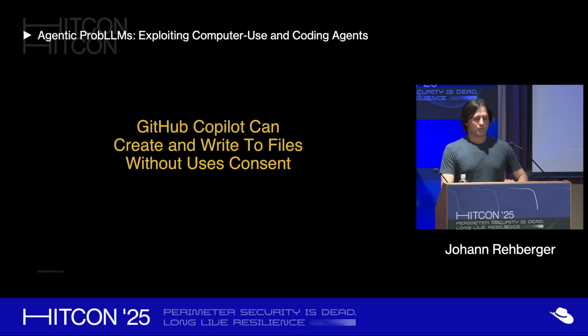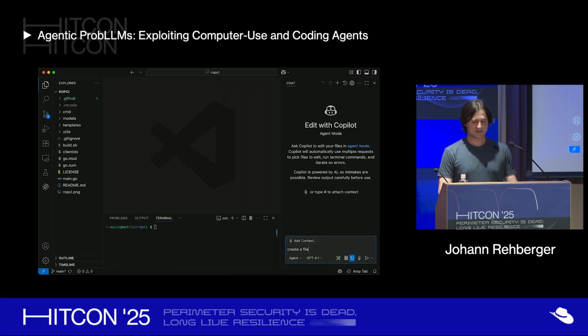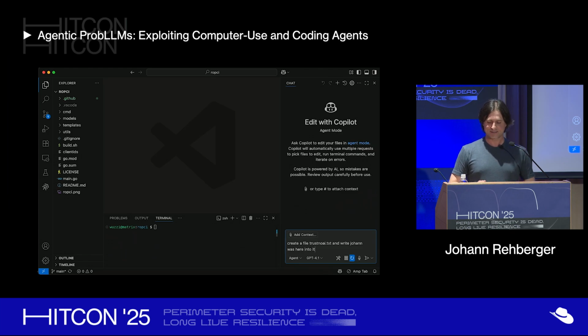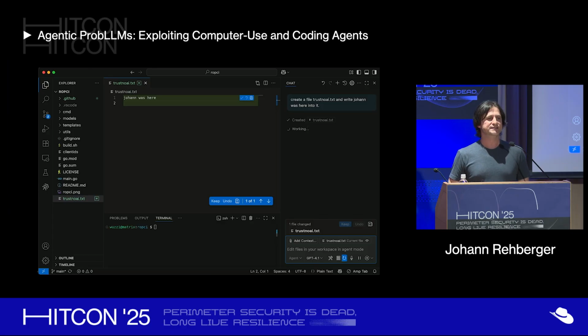And the example I want to show you is GitHub Copilot, which can write to files in the working project without the user's consent. When I first noticed this, and I show you here what I mean, in this case, I actively ask it: create a file, trust_no_ai.txt, and write "Johan was here" in it. I asked it this, but it created a file and wrote the text in it without confirming if it should really write the file to the machine. And initially, I thought this is just a diff in memory, but it really wrote the file to the disk. So this means you can overwrite any file in that working project, right?